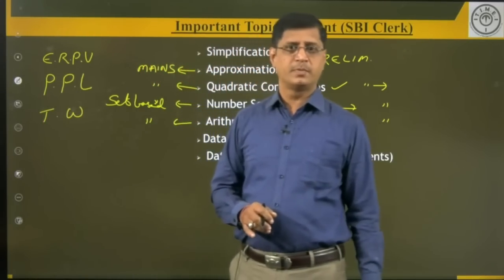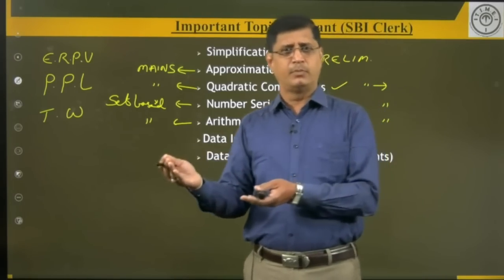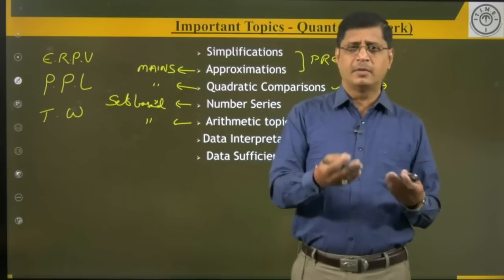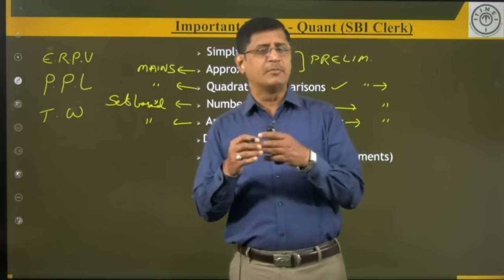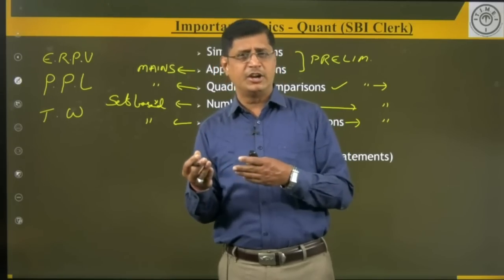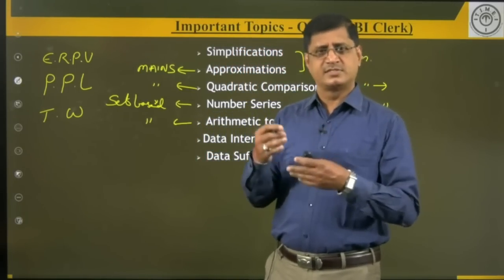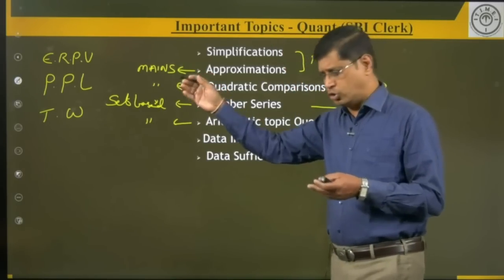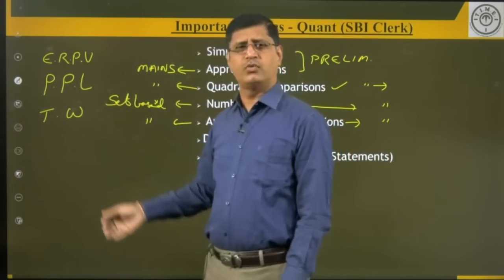Time and work problems. Time and work problems means, for example, a certain number of people can finish a work in X number of days. Then Y number of people can complete the same work in how many days? Or together can complete the work in how many days? Or alternate day problems. There are n types of models. Of course, we uploaded videos on each and every topic. All these videos are uploaded on the social media channels. You can watch those videos.